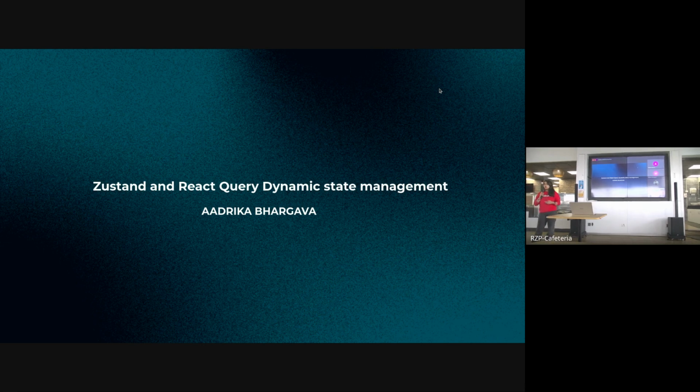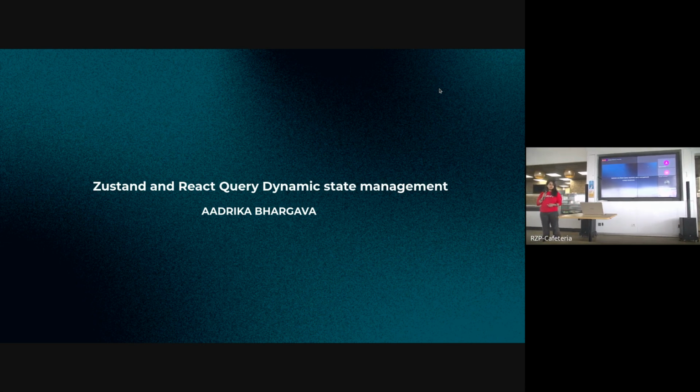So a good alternative or suggestion for a data fetching technique can be React Query. React Query is a one-stop solution for all your data fetching, synchronizing data, as well as caching data. And Zustand plus React Query is a very compact and dynamic combination, which can enhance the performance of your React application and create a charm in that.